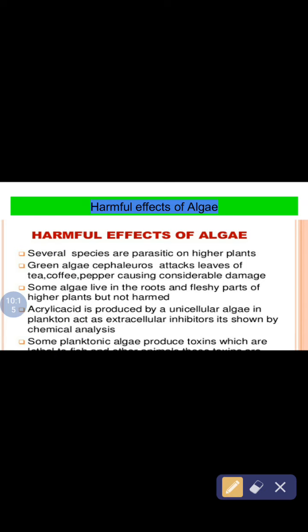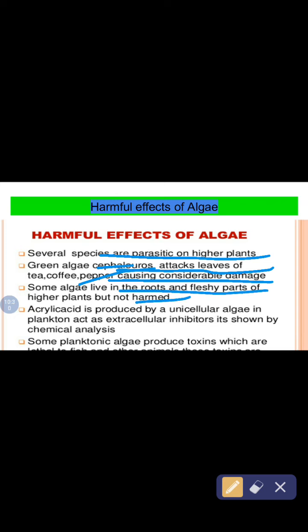Harmful effects of algae. Several species are parasitic. Green algae Cephaleuros attacks the leaves of tea, coffee, and pepper, causing considerable damage. Some algae live in the roots and fleshy parts of higher plants but do not harm them. Acrylic acid is produced by unicellular algae in plants and can act as an extracellular inhibitor. It's shown by chemical analysis.